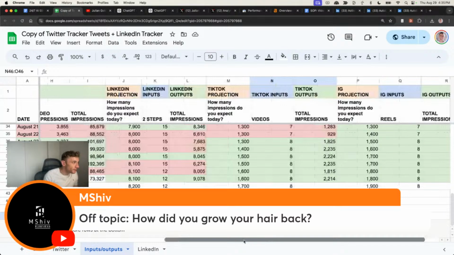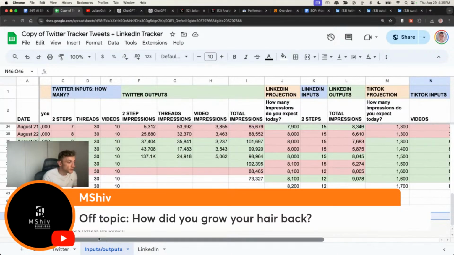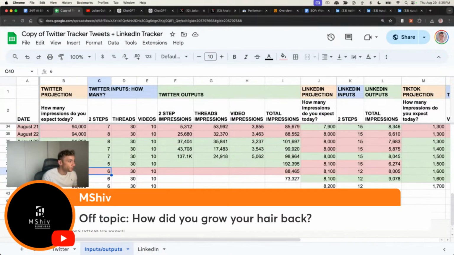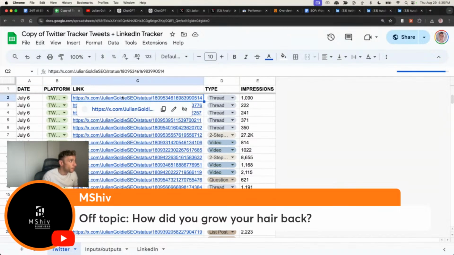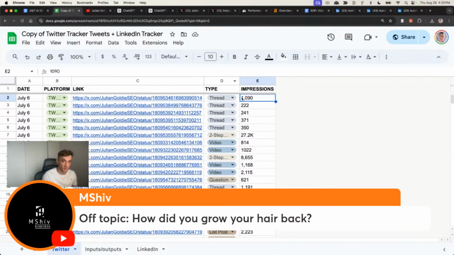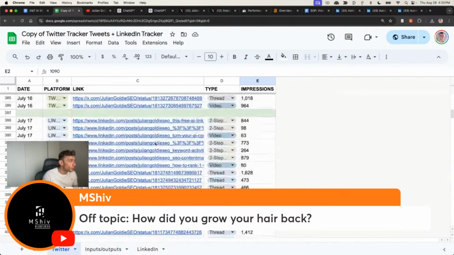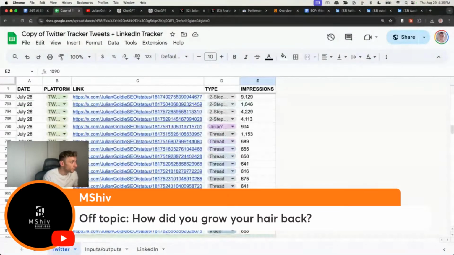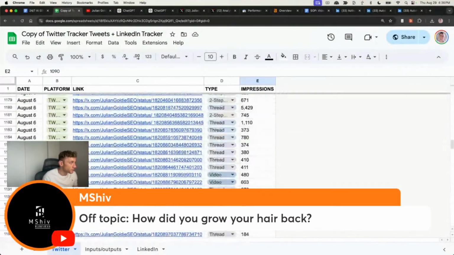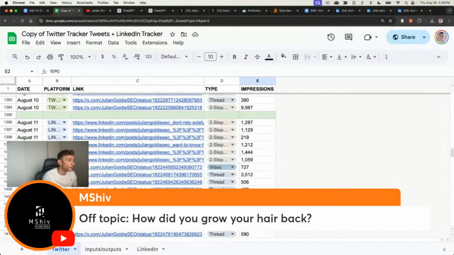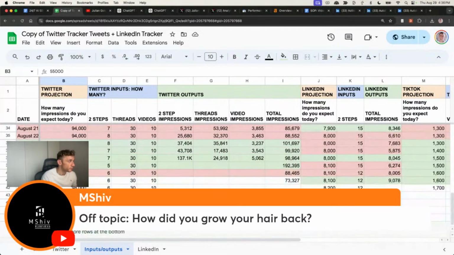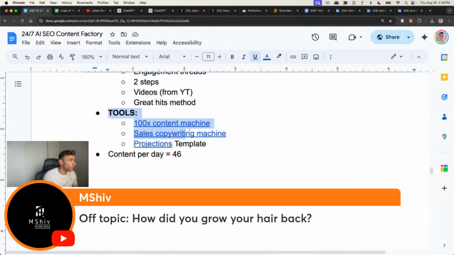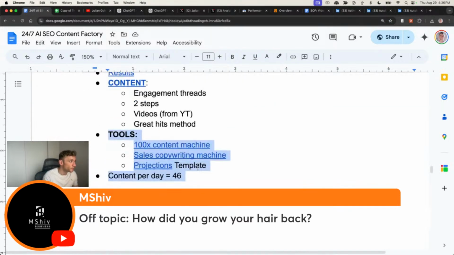And so you can see here, this is basically the spreadsheet and the template we use, which you can copy to get as many views as you want. Each day we track the date, the platform, the post, the type of post, and then the impressions. And we do that every single day. We rinse and repeat it. We do not stop. We stay consistent to the system. And over time, it gradually grows. So you can see we've been doing that every single day for days and days. And that's how you go from 55,000 impressions a day to 100,000 impressions a day using this process. And if you want all those tools and all those projection templates, you've got it right here.